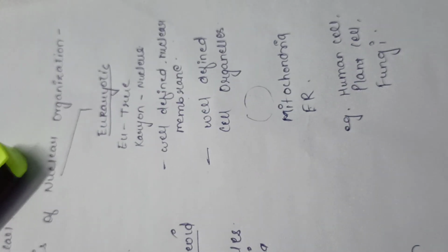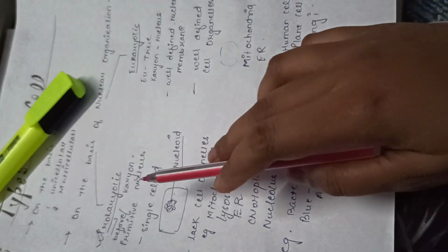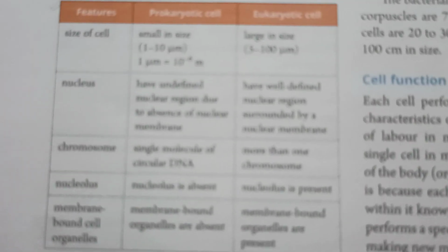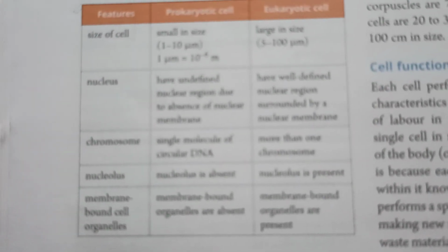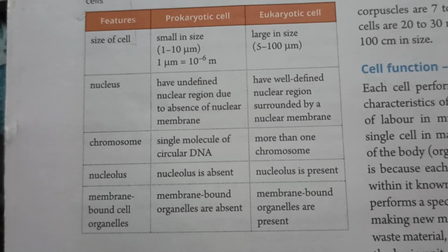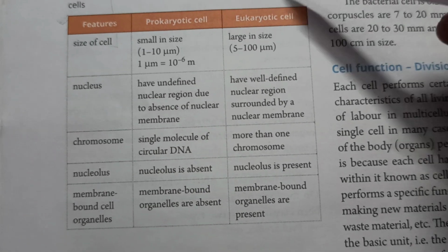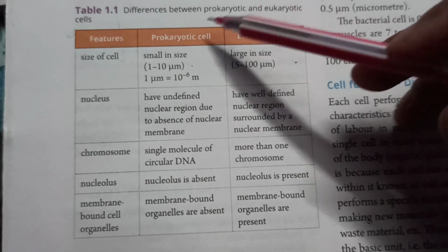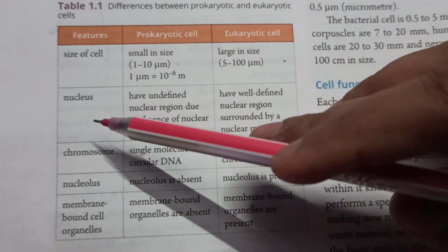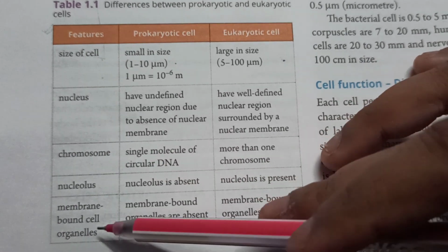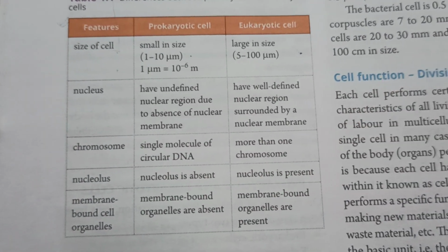Okay, is that clear? So this is the basic difference between the prokaryotic cells and the eukaryotic cell. Students, you can also refer to this table. This table shows the differentiating factors between the prokaryotic cells and the eukaryotic cell on the basis of the size of a cell, then nucleus, chromosome, nucleolus, and membrane-bound cell organelles.